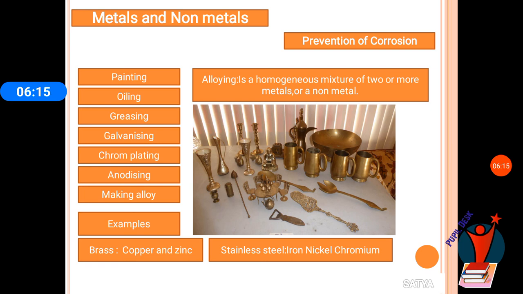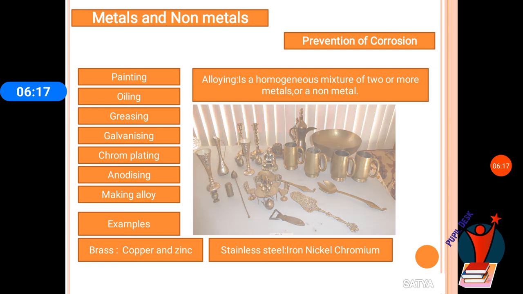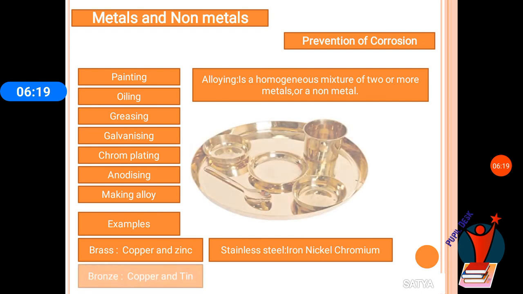Another alloy of copper is bronze. Bronze is made by using copper and tin. Here also bronze will not get corroded. Bronze is also used to make utensils, statues, and other things. In this way, by making alloys, we can prevent the corrosion of iron and the corrosion of copper. These are all the methods of prevention of corrosion.